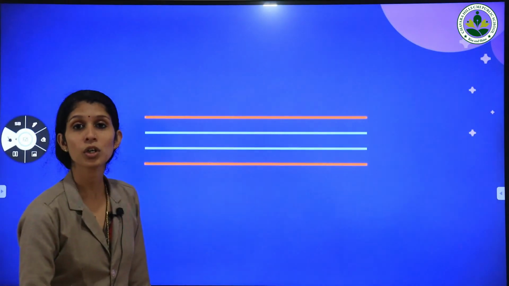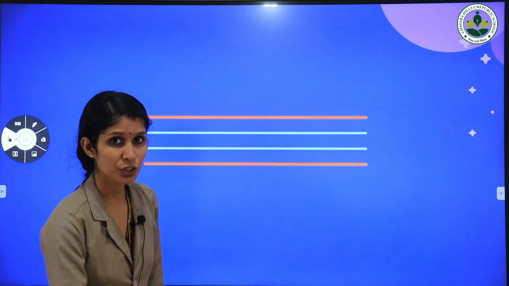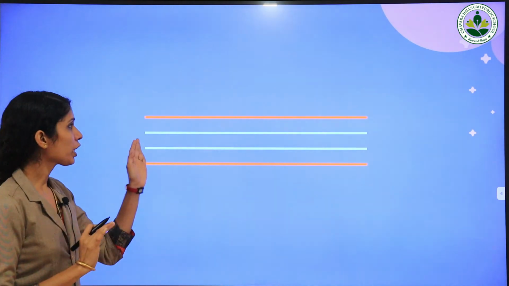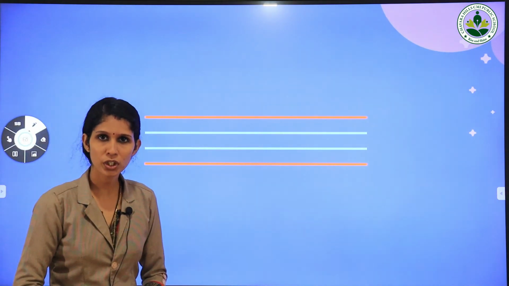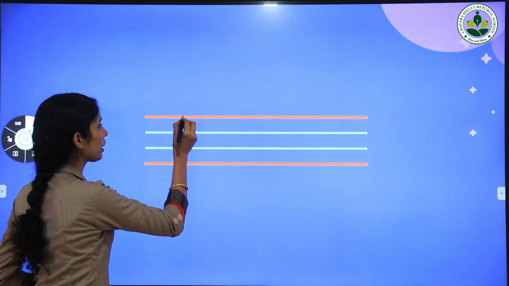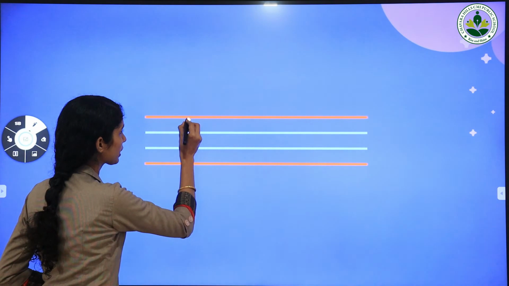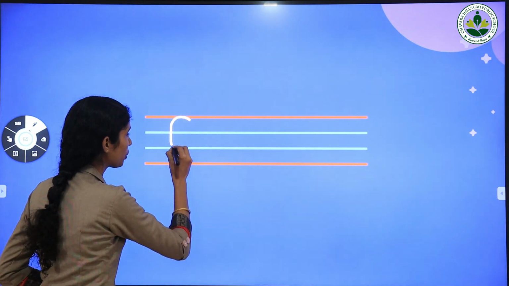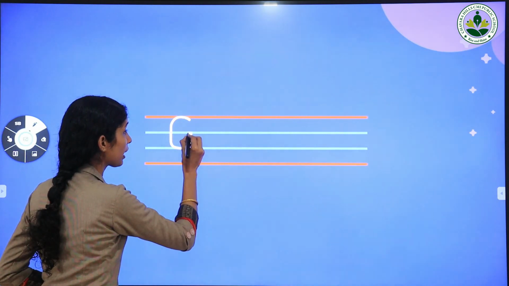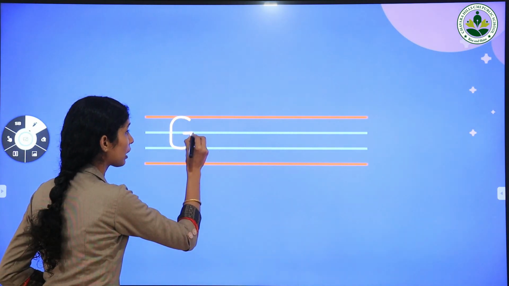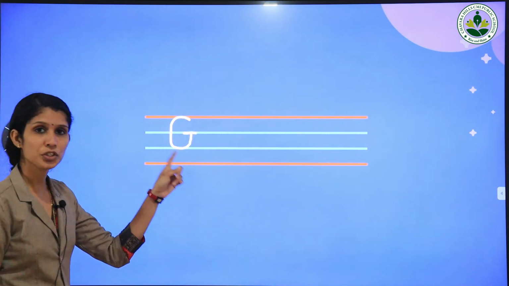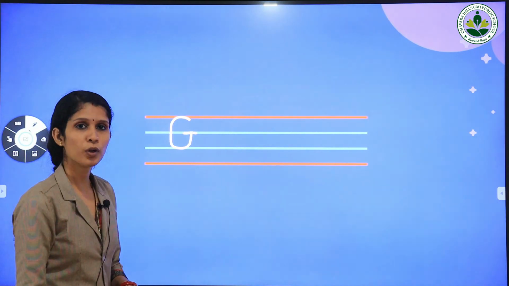Now, we are going to trace letter G to letter M. So, all of you listen. First, we are going to trace capital letter G and small letter g. Okay, children, the capital letter G starts from the red line. First, we draw a big C. Don't take out your pencil. It slowly comes up and goes inside. Then slowly comes outside. Which letter is this? Capital letter G.